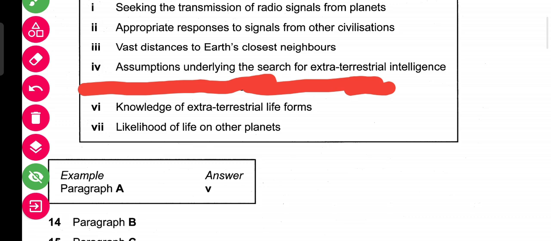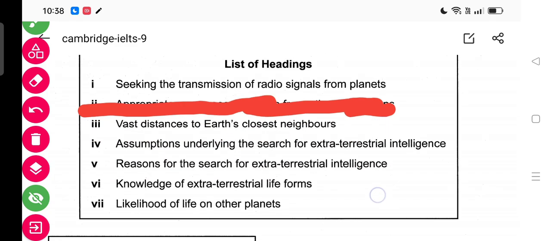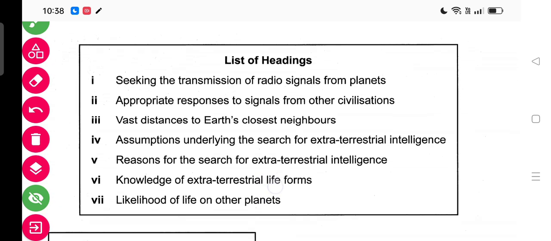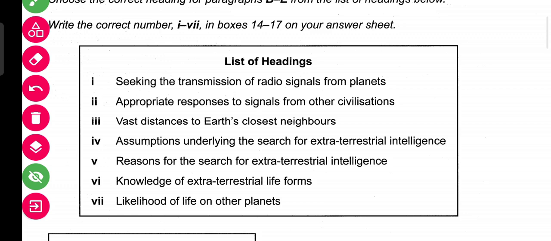In Roman number 1 we can see in the list of headings it is mentioned: seeking the transmission of radio signals from planets. Seeking means waiting for the radio signal from the planets. Next we will see number 2. It is mentioned as appropriate responses to the signal from other civilizations, meaning the signal was received from another civilization.